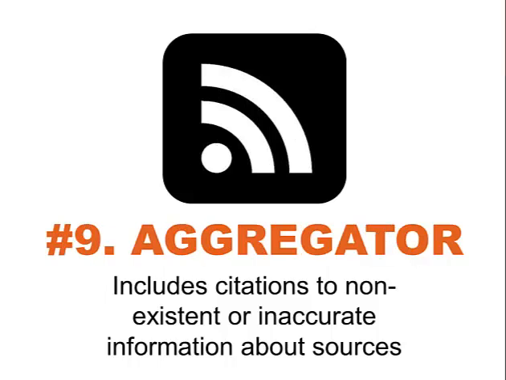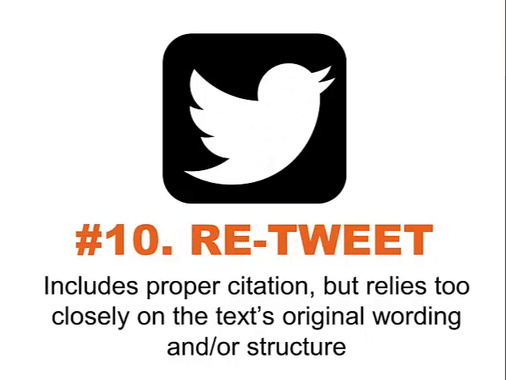Number 9 is the aggregator. This includes citations to non-existent or inaccurate information about sources. And lastly is number 10, the retweet. This includes proper citation but relies too closely on the text's original wording and/or structure.